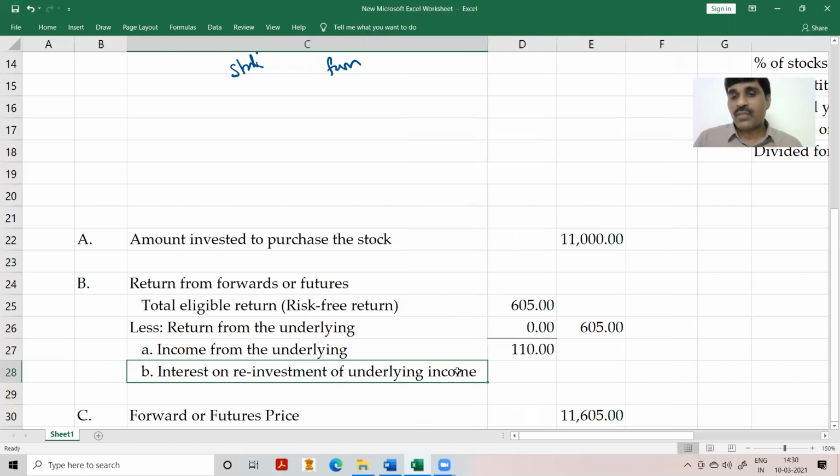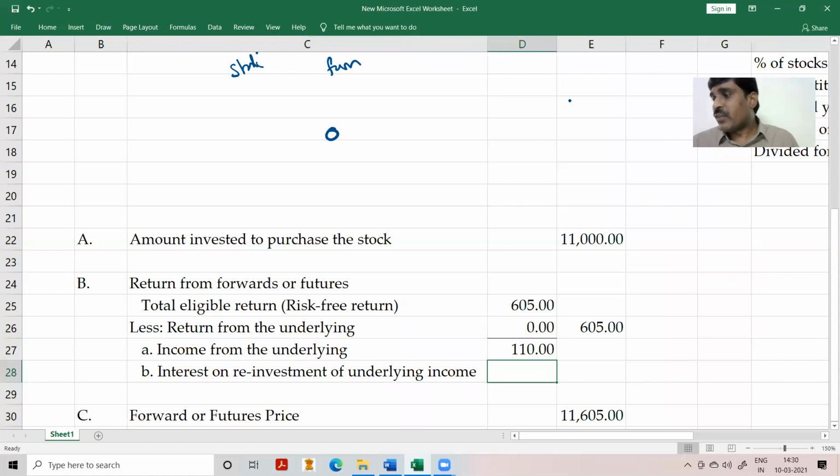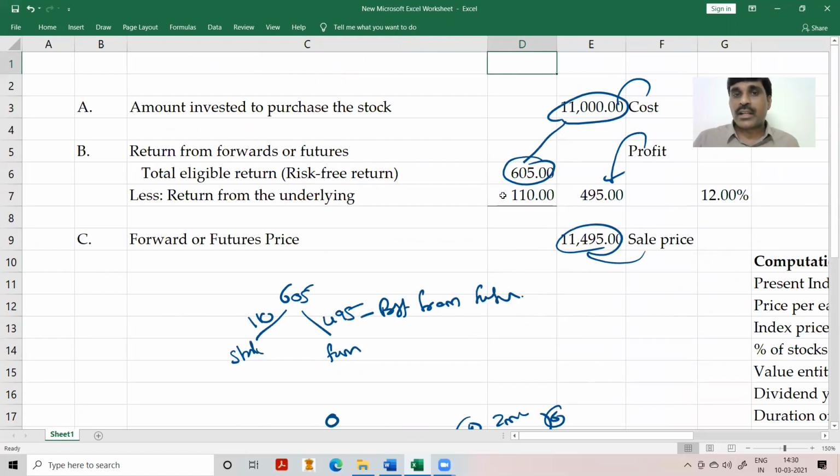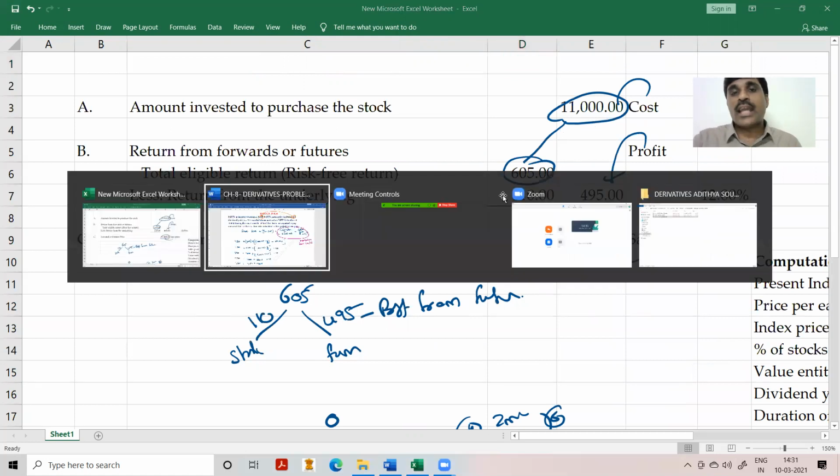How many months I reinvest depends upon when we receive the dividend. Standing today, if the dividend is received after 6 months, there is no question of reinvestment. If it is received after 4 months, we can reinvest for 2 months. If it is received after 2 months, we can reinvest for 4 months. Therefore, in our problem, we have not taken this reinvestment income because they have not given the timing of the dividend.